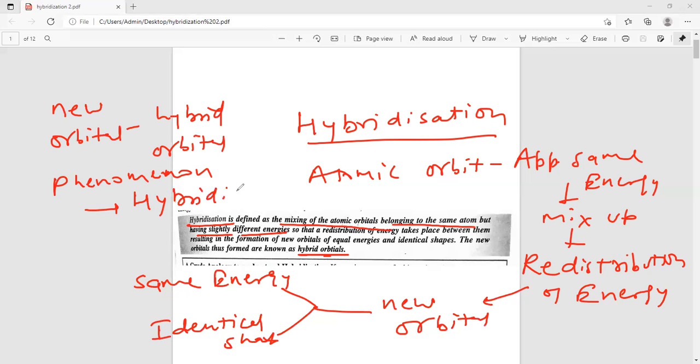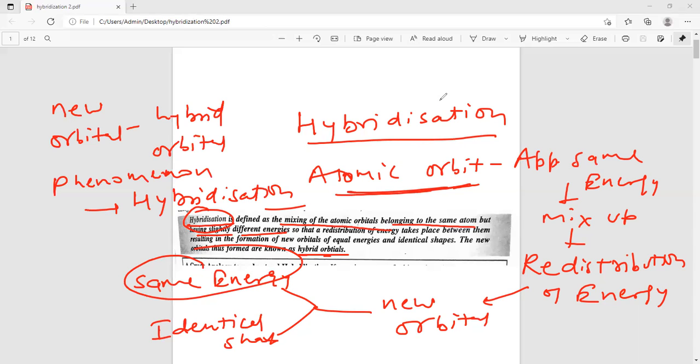So why do we need to hybridize the orbitals? To attain stability, because in isolated form it is not stable, but in the combined form it is more stable because of the same energy and identical shape. That is why bonding is necessary for atomic orbitals which are not completely filled.